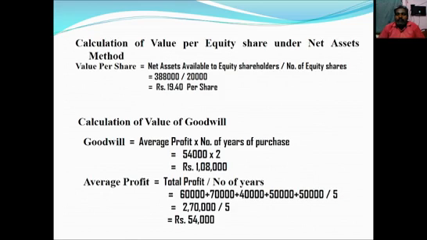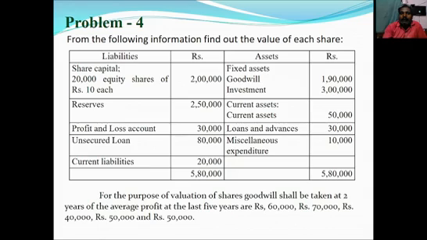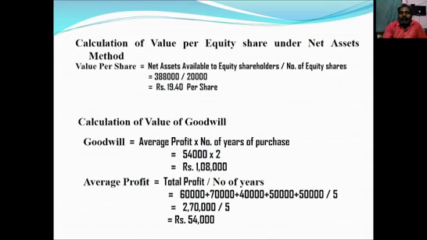So 60,000 plus 70,000 plus 40,000 plus 50,000 plus 50,000. Adding these 5 years' profit, it is 2,70,000 divided by 5. We will get the average profit as 54,000. Then 54,000 into number of years purchase, which is 2. So goodwill value is rupees 1,08,000. But in that question they have given goodwill value as 1,90,000. Now the value of goodwill is 1,08,000. We should take this value only, right?